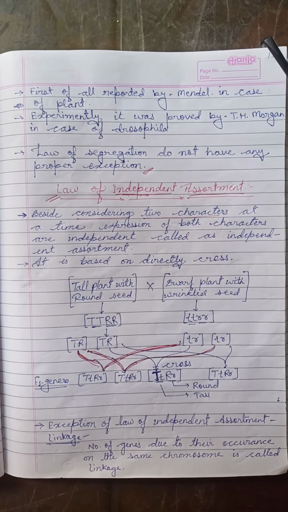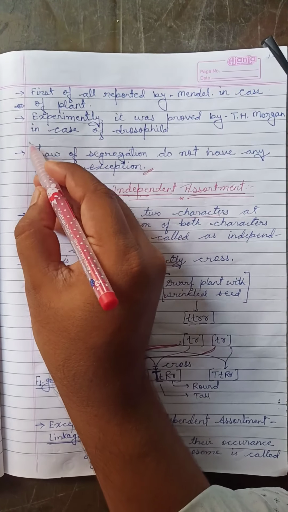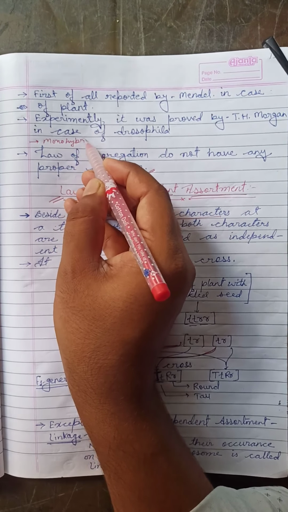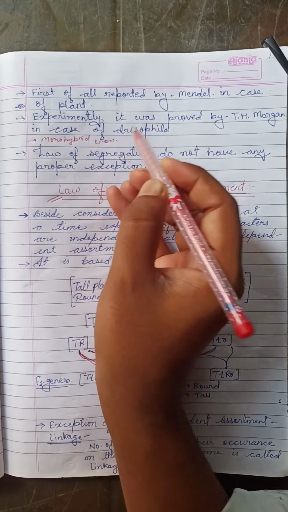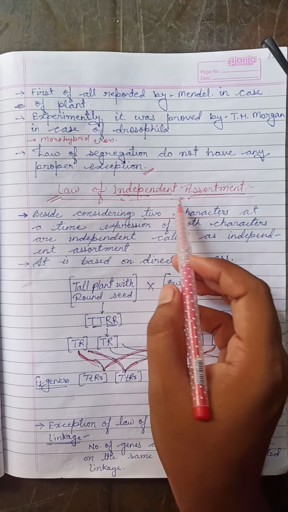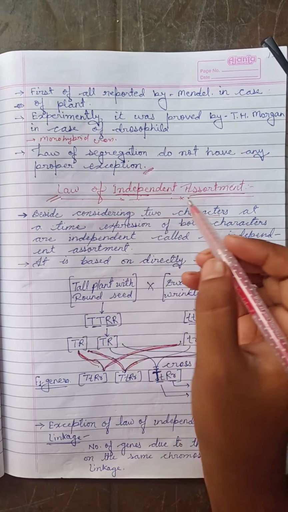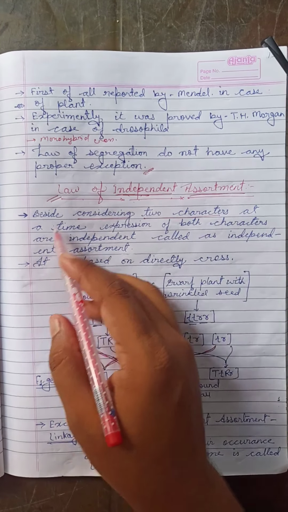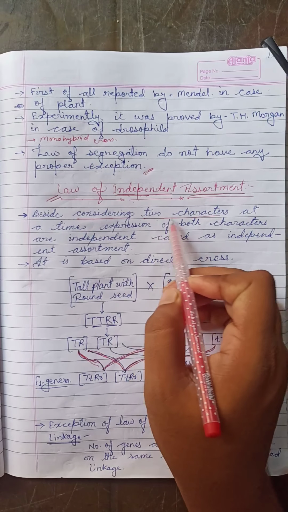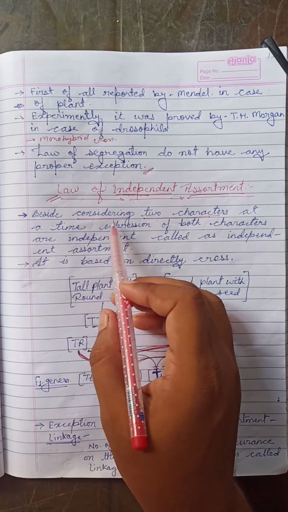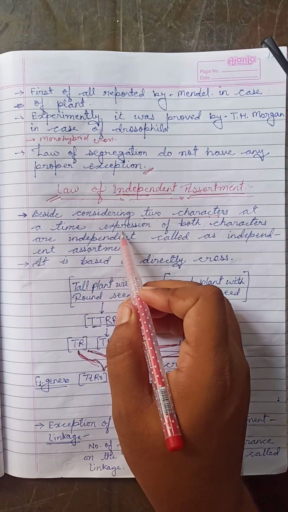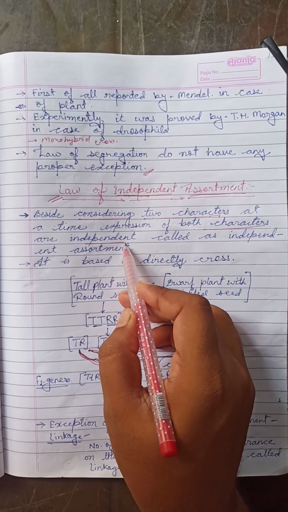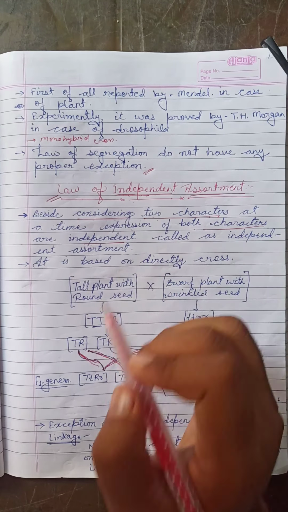One more important point is that the law of segregation is applicable for the monohybrid cross, whereas the law of independent assortment is based on the dihybrid cross. That's why two characters are considered. Considering two characters at a time, the expression of both characters is independent, which is called independent assortment.